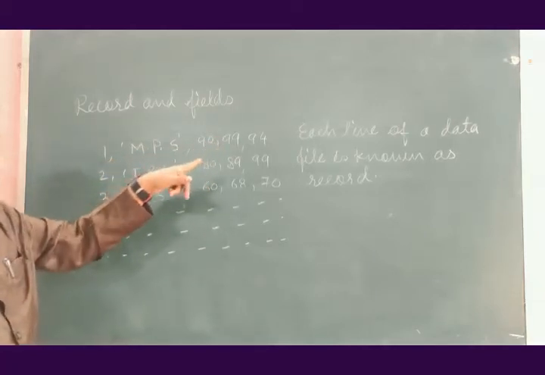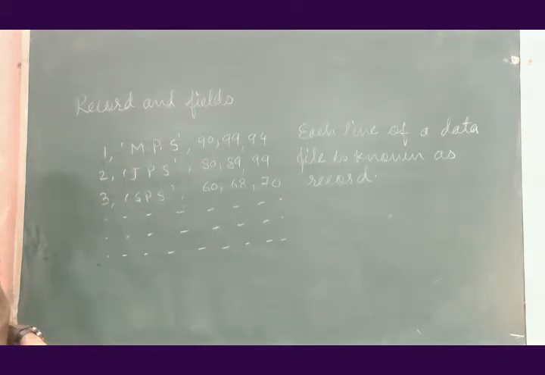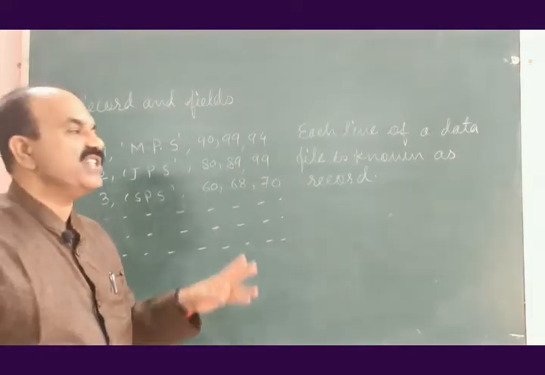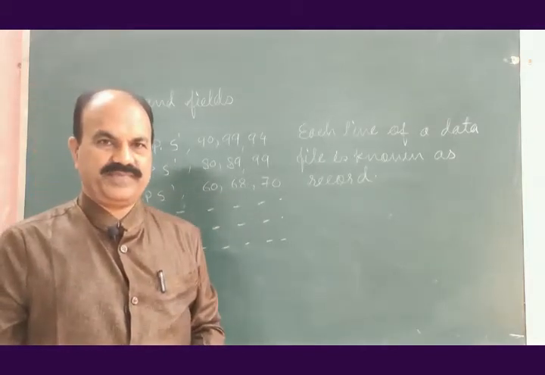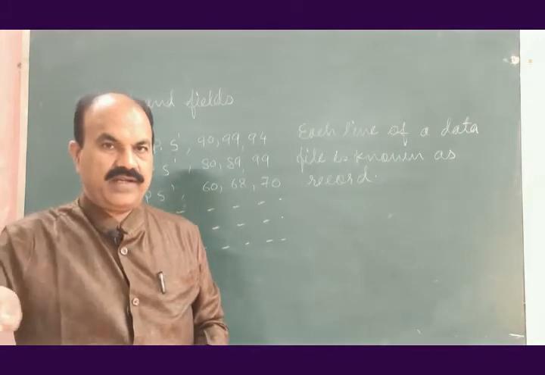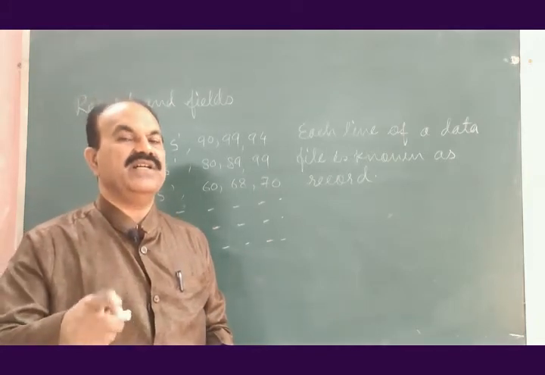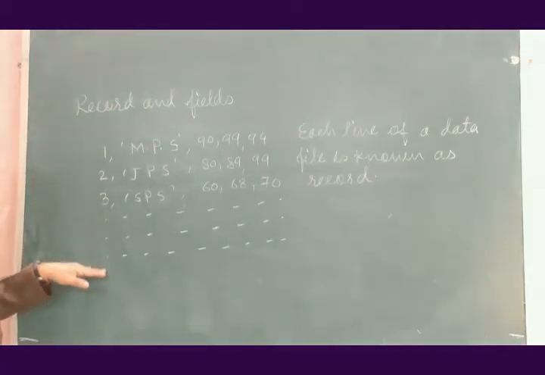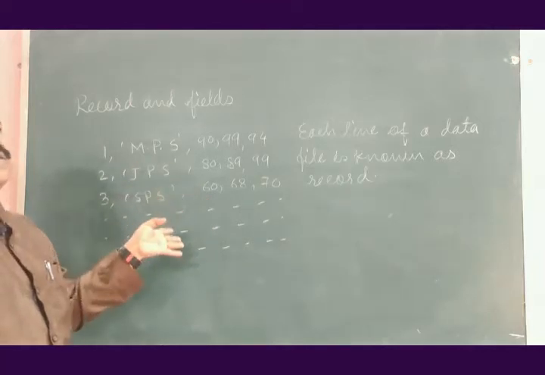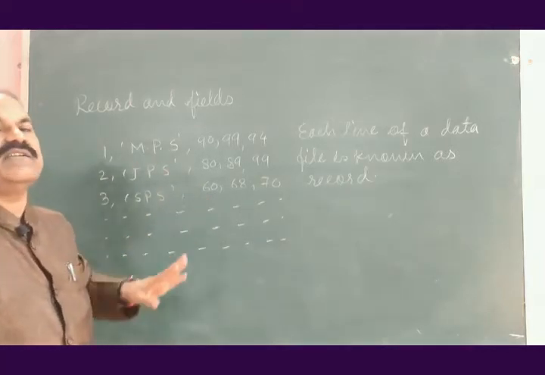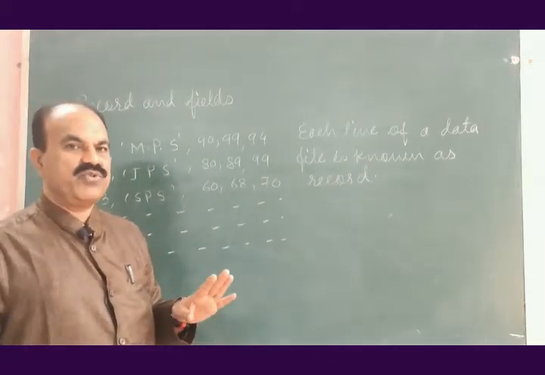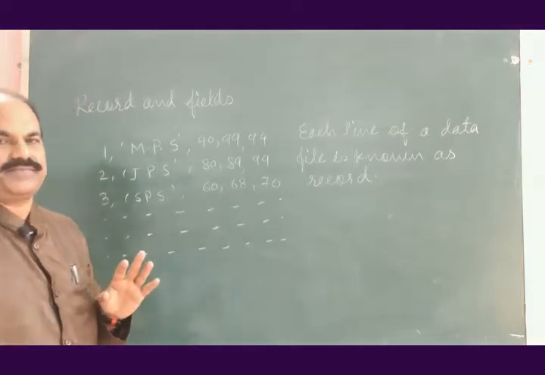Each line of a data file is known as a record. 1, 2, 3, 4, 5, 6. It means that this data file has 6 records. Each line of a data file is known as a record, and here 1, 2, 3, 4, 5, 6 lines are there in this data file. It means that this data file stores 6 records. This is about record of a data file.